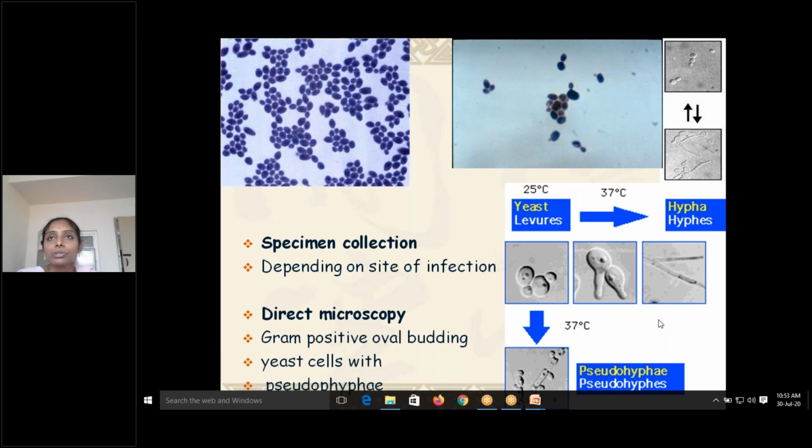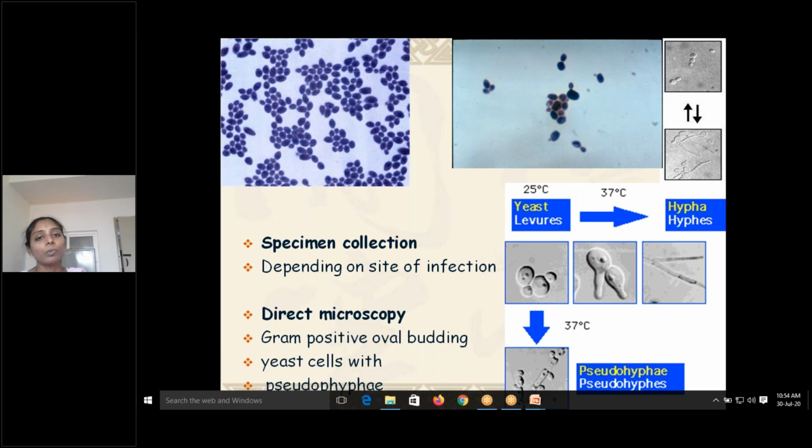That will change. So direct microscopy, sputum sample as shown in the previous picture, you can see gram-positive oval budding cells with pseudohyphae. Again, I do repeat, gram-positive oval budding cells can be found as normal flora in normal individuals also. But what is differentiating is your pseudohyphae.